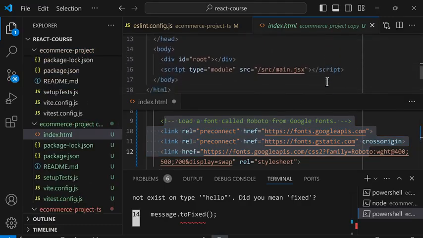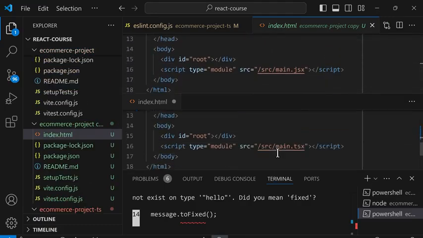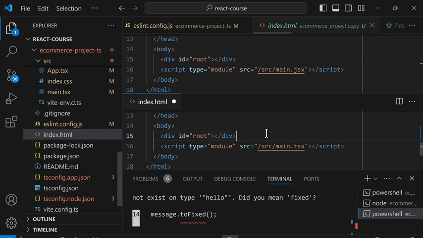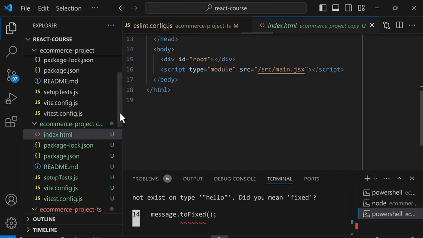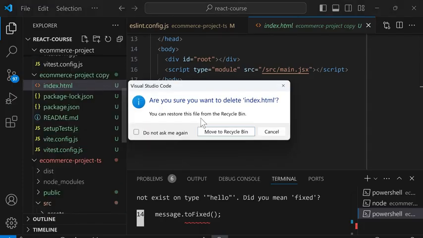And I'll scroll down. And for the rest of the code, we did not make any changes. So now we moved all the changes over. I'm going to save this file and close this for now. And then in the copy, we can delete index.html.